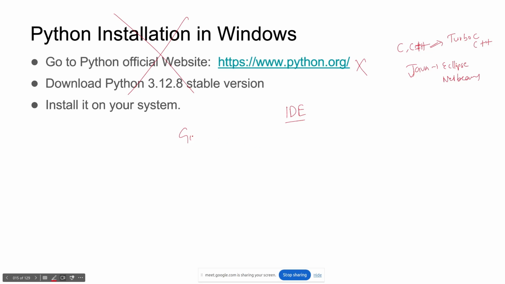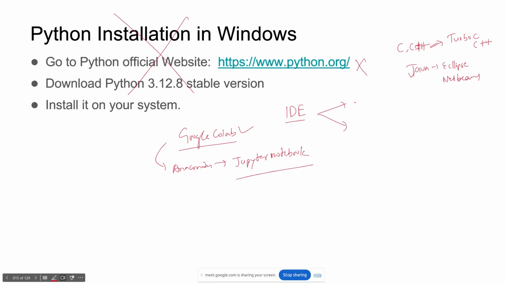Now the question is how we will do without installation. We will use Google Colab. If you have an internet connection at your home, you can use Google Colab. There is no need to install, right? If you don't have an internet connection, might be some people don't, then they can use Anaconda. If you install Anaconda, there is one IDE in it, Jupyter Notebook. Initially you will use Jupyter Notebook or Google Colab. Later, once you are good in programming, then we'll go for the installation part and focus on IDEs.